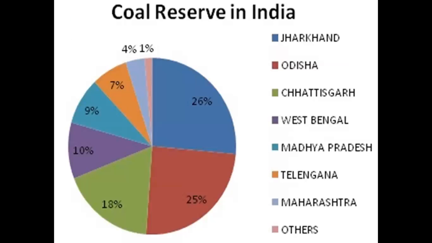So see the coal reserves of India. Jharkhand has the highest percentage of coal reserves of India, 26%, followed by Odisha, that is 25%, then Chhattisgarh 18%, West Bengal 10%, Madhya Pradesh 9%, Telangana 7%, Maharashtra 4%, and the rest others 1%. So you can understand the importance of this.